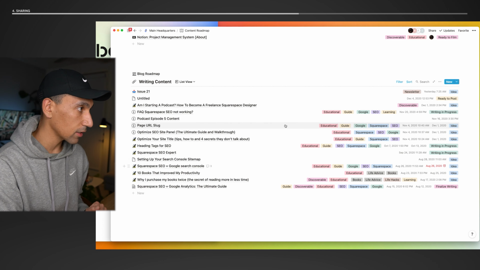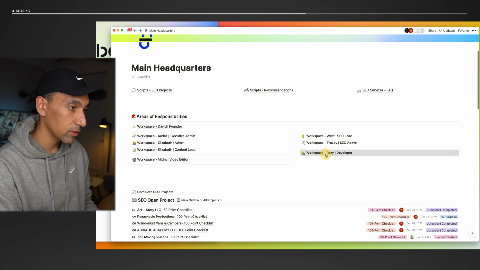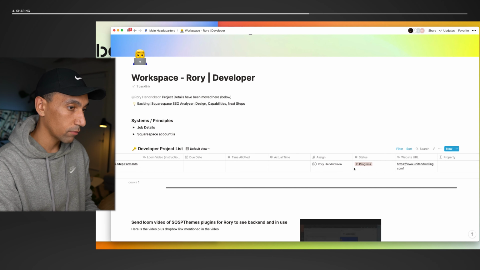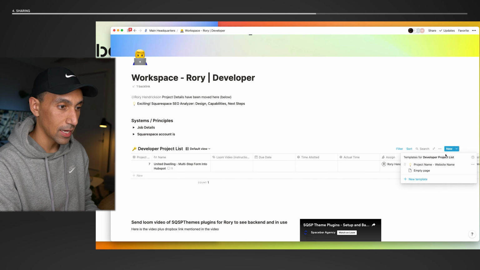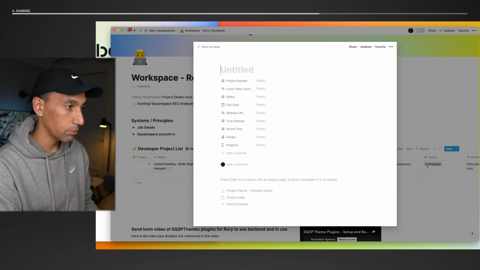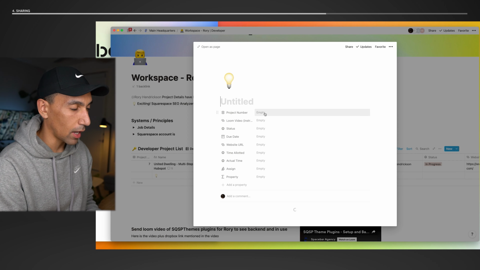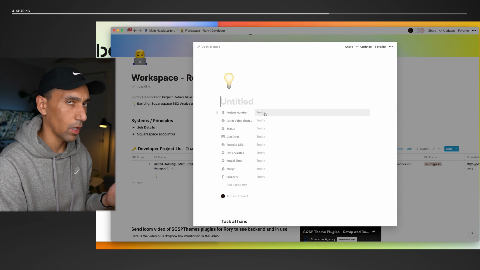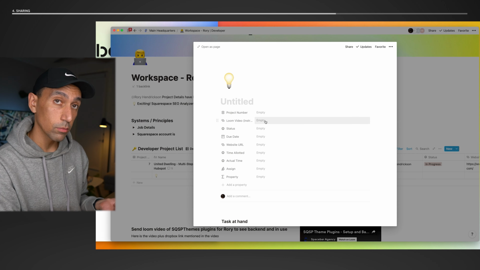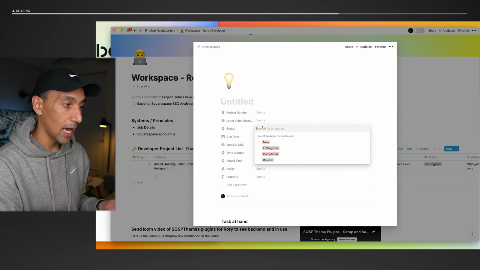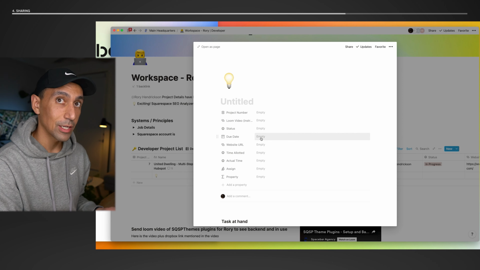You can see all the tags here. When I'm working with a team member, let's say for example, the web developer, right now we're not working on a lot of projects, but this is where his projects live, and then he has a template. So let's say project name, you'll see there's a project number that I can give it. I set it up manually. You can probably automate it, I don't know, I just have it manually. If there's instructions with a Loom video, I'll link the video there. Status: new, in progress, complete, review. Due date, so he knows when it's due.